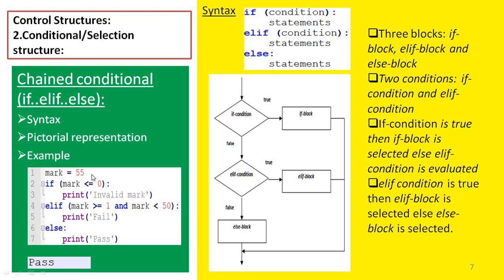Since the mark is initialized with value 55, first we evaluate the if condition. Since mark is 55, the if condition is false. So the if block will not be selected. Then we check the elif condition. Since mark is 55, the elif condition is also false. So we don't select the elif block. Rather we select the else block. So we get the output as pass. This is chain conditional if, elif, else.